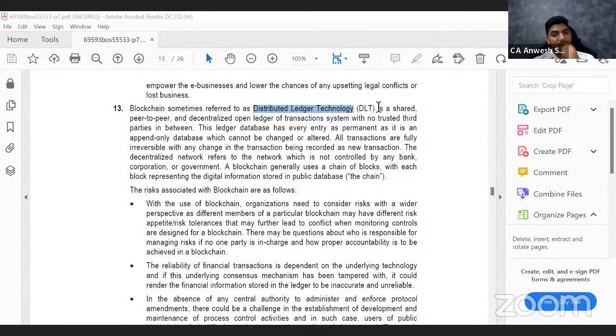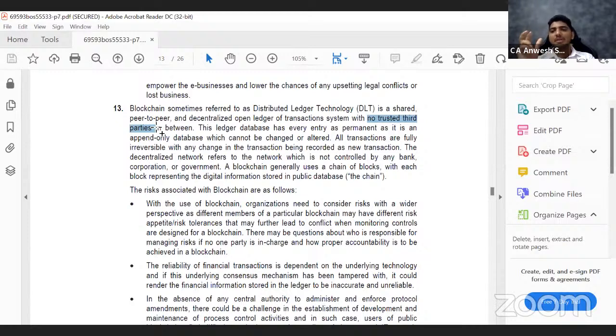Okay, then it is decentralized. Again, they are saying distributed means there are multiple copies of the same. Decentralized means there is no one central database. Next, open ledger of transaction system with no trusted third party. In one sentence, they have used so many complicated words, but it is one of the most beautiful definitions if you understand what they mean. So it says there is no trusted third party.